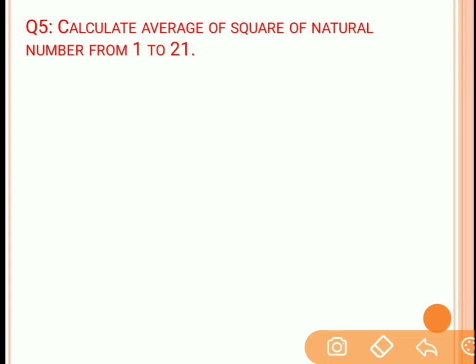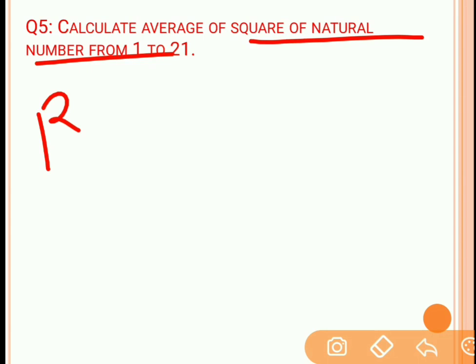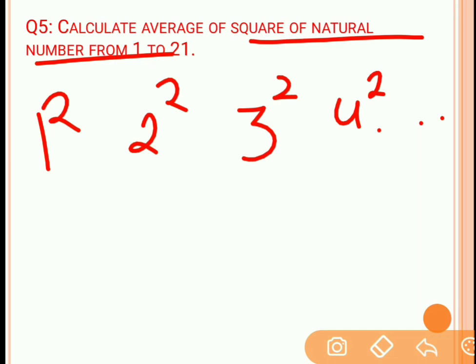Next problem, question number 5. Calculate the average of the squares of natural numbers from 1 to 21. Squares of natural numbers means 1 square, 2 square, 3 square, 4 square, up to 21 square. Now we need to find the average of all these squares of natural numbers.